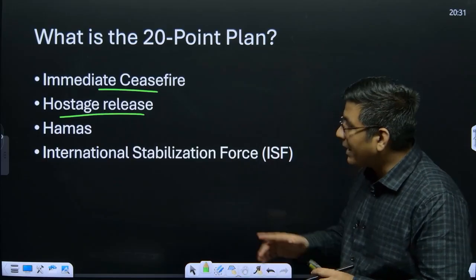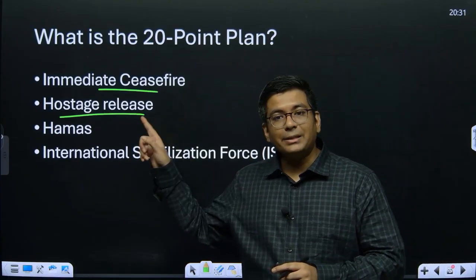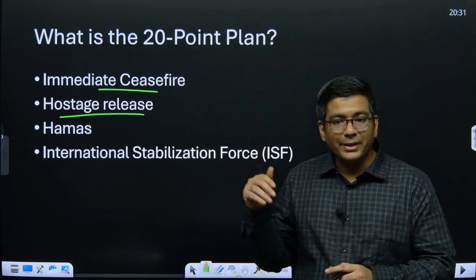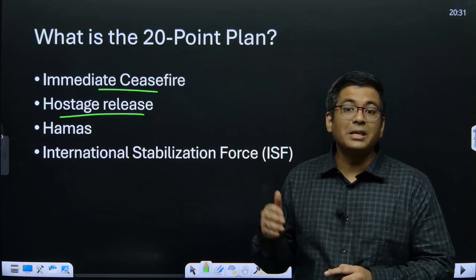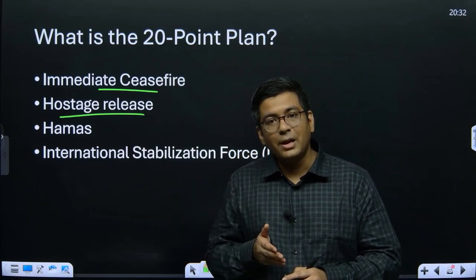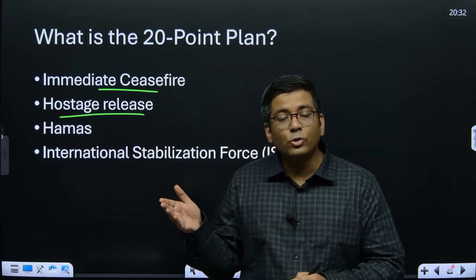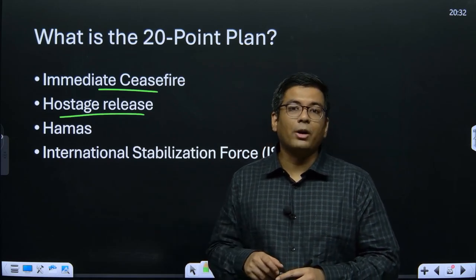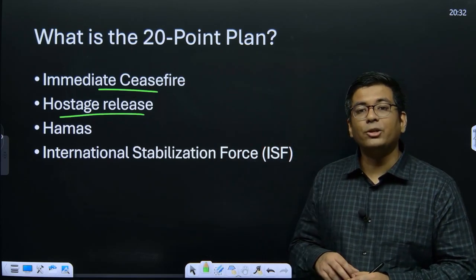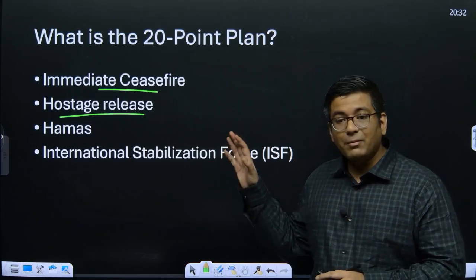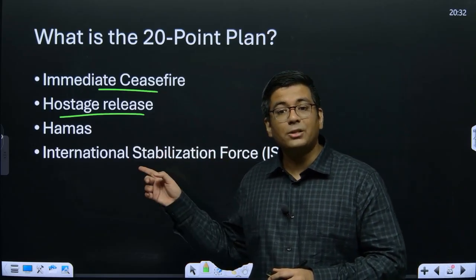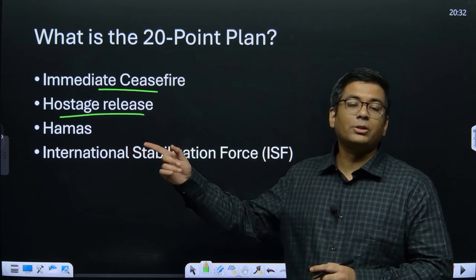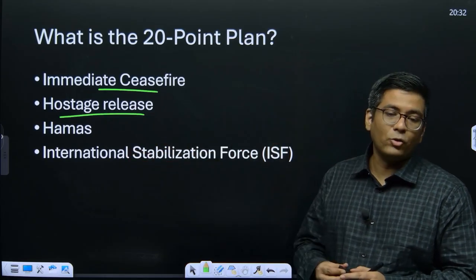At the same time, it has also been said that Israel will release about 1,700 prisoners, detained Palestinians, and exiled Palestinians to Gaza, and subsequently it will also reciprocate the release of remains of the prisoners or other individuals who were detained during this particular time. At the same time, Hamas has also been instructed that you have to release the hostages or the remains back, and subsequently you will be getting this.